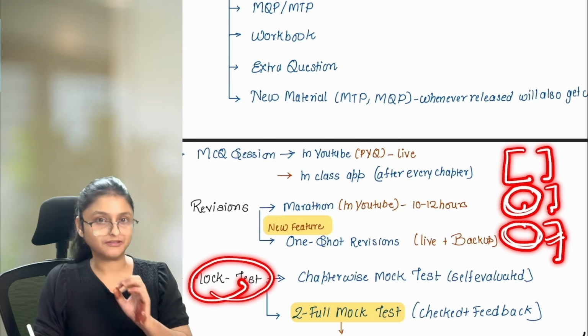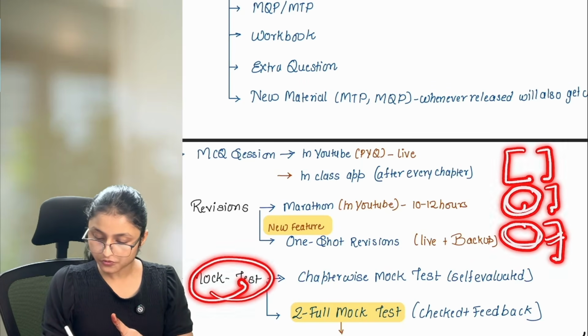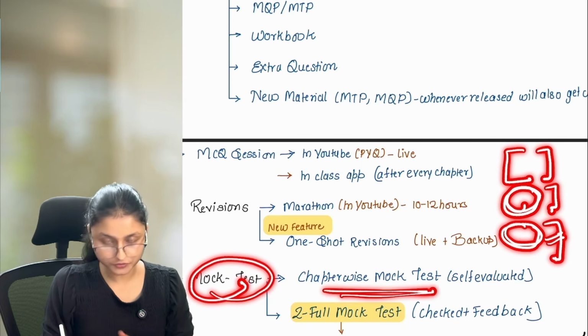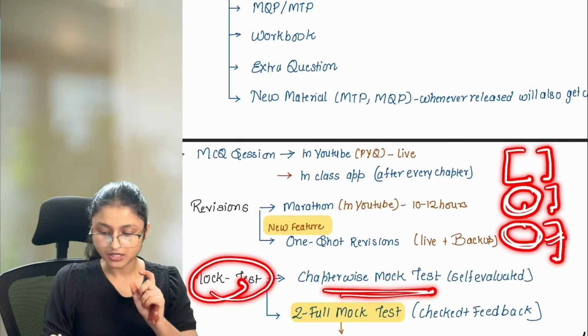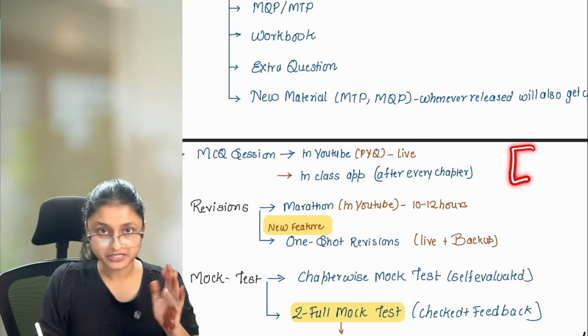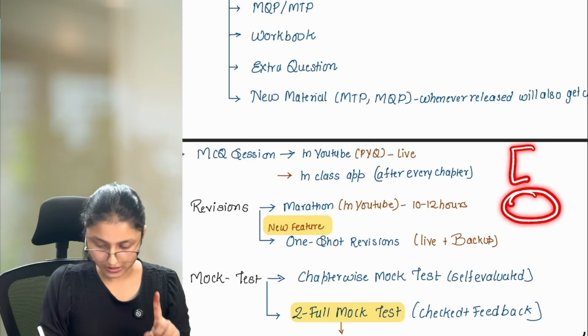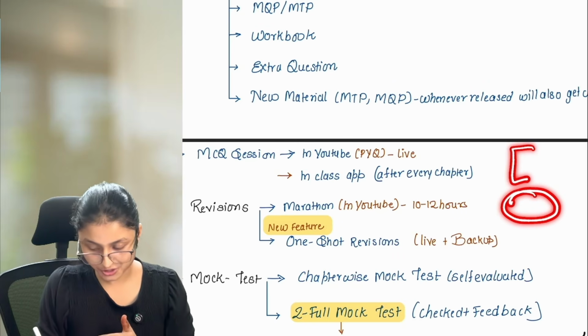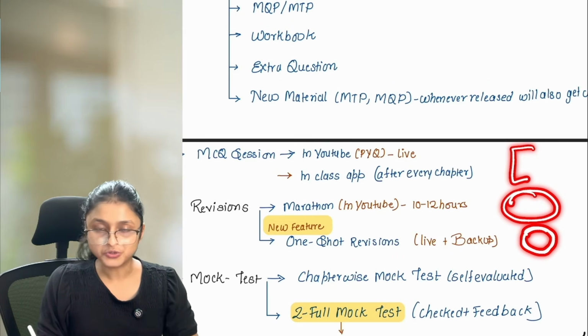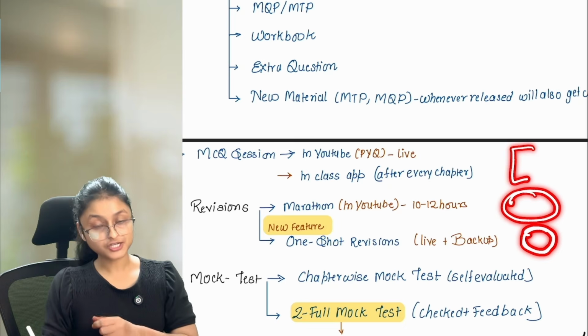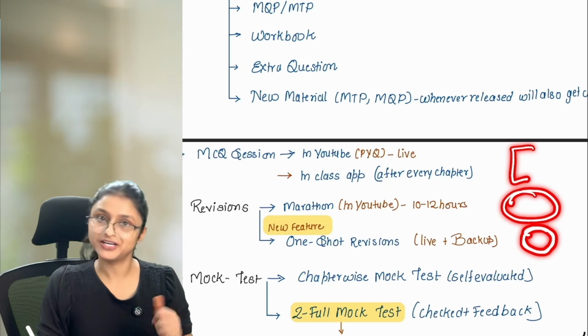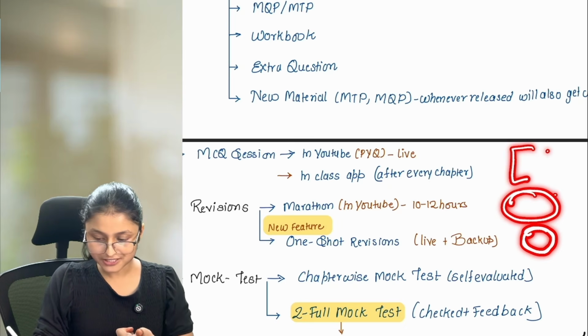And for that, we have these mock test sessions. So we have chapter-wise mock tests for all of you. This is going to be a self-evaluated paper. So let's say after you complete your chapter number 1, you're going to watch the one-shot revision. After watching the one-shot revision itself, you're going to do that chapter-wise mock test and check whether you're able to do things properly or not. Okay? So a full-fledged completion.